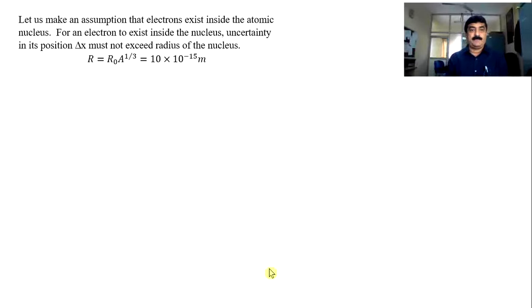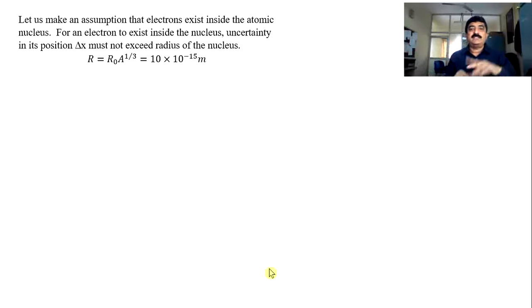With this, let us take up one important application: the non-existence of the electron inside the nucleus. First of all, we know inside the nucleus there are only protons and neutrons, no electrons, and the nucleus radius is r equals r naught into A to the power of 1 by 3, where r naught is a constant and A is the mass number. First I assume that electrons exist inside the nucleus, then I do some calculation and get some answer.